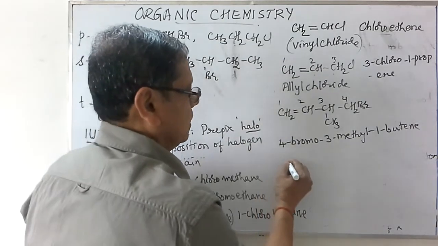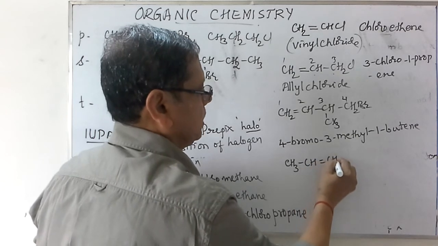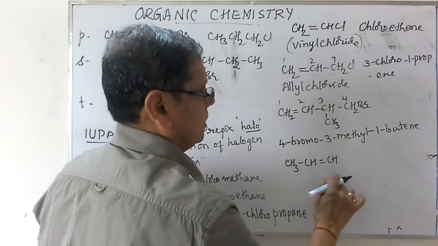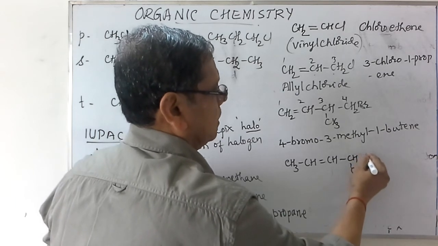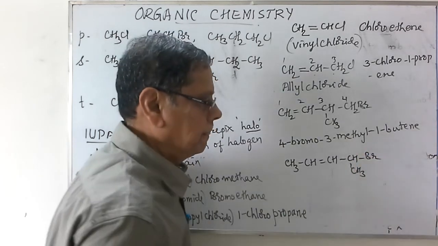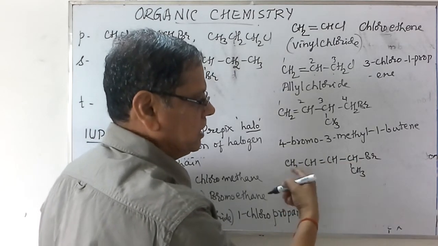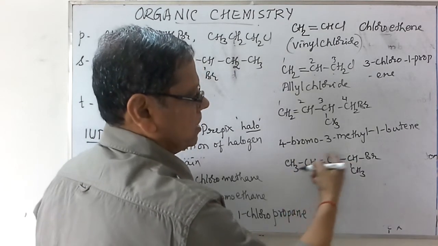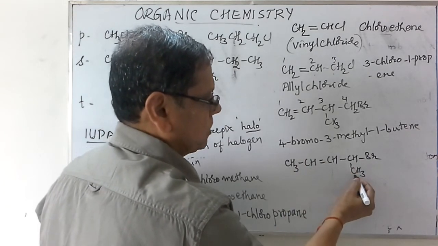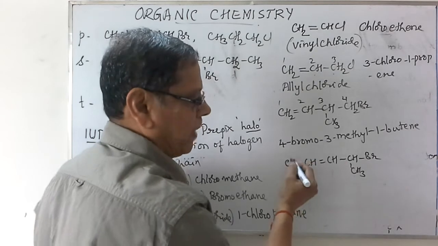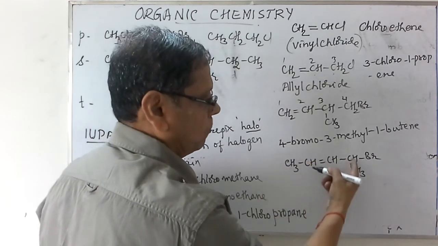Suppose I write CH3, CH, double bond C, H, CH, CH3, Br. Now again you give the number so that this carbon gets the least number. But actually this is one continuous chain. If you start from this one, it is 1, 2, 3, 4, 5. If you start from this one, it is also 1, 2, 3, 4, 5.